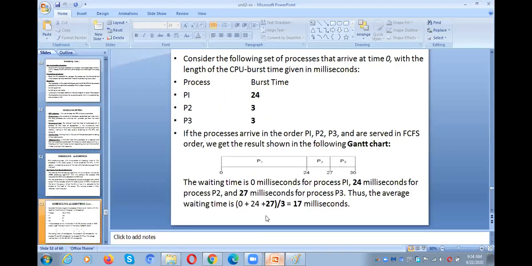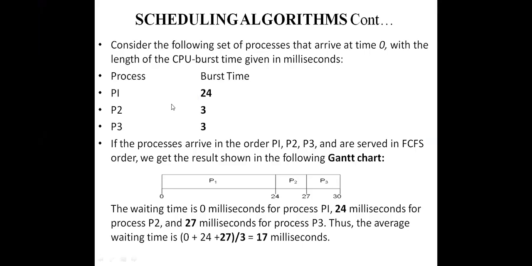So initially, we have this type of problem, processes and then burst time. Burst time means how much CPU time is required to complete the process. Okay, P1, P2, P3. These three processes are in the ready queue. P1 requires 24 milliseconds of time to complete its task. P2 requires 3 milliseconds of CPU time to complete its task. P3 requires 3 milliseconds of CPU time to complete its task.